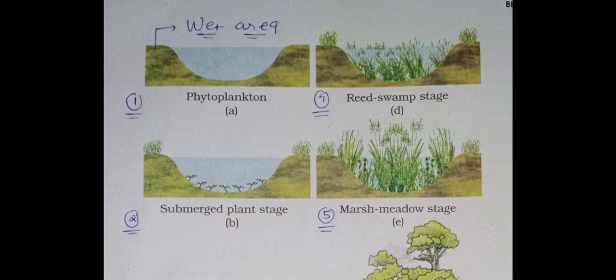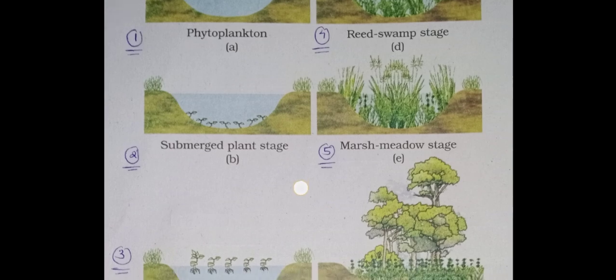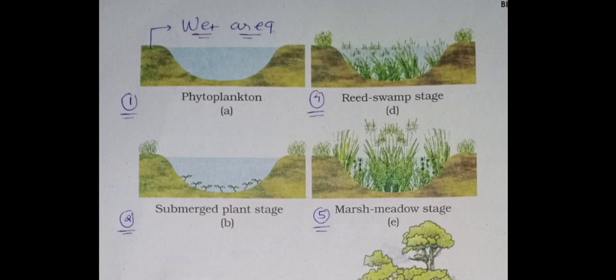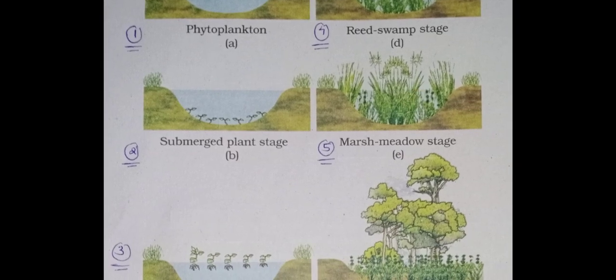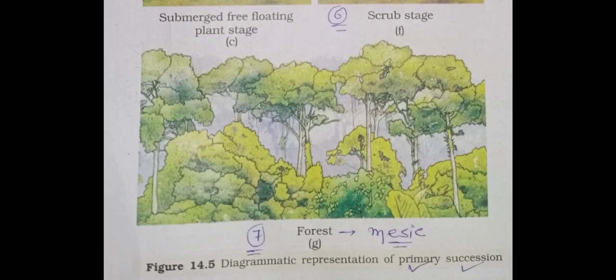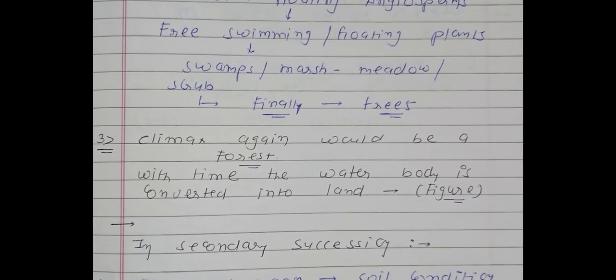So phytoplanktons are one type of pioneer species. See diagram number B, now submerged plant species will be there. Now see diagram number 3, submerged plant species are there, but now they are free floating. Okay, now see diagram number 4, reed swamp stages will be there. Diagram number 5, marsh meadow stage. Diagram number 6, shrub will be there, and at last forest, which is mesophytic type of habitat, will be formed. So it's all about the primary type of succession.